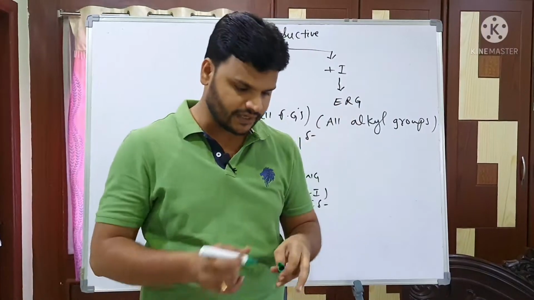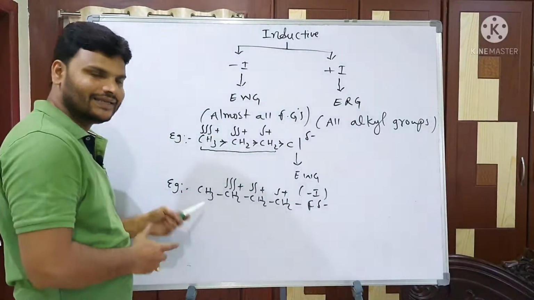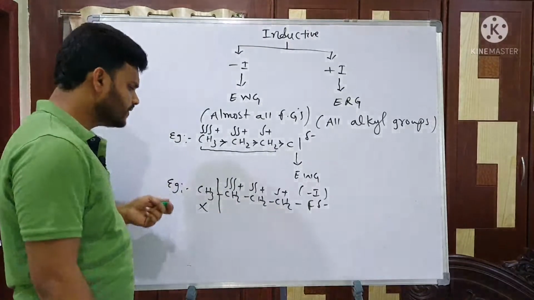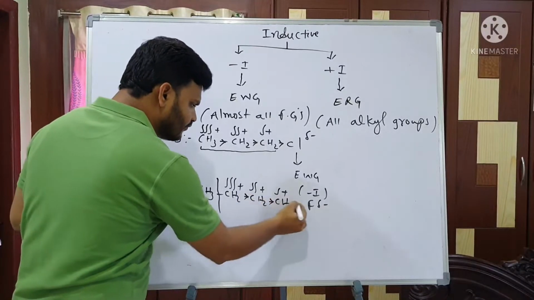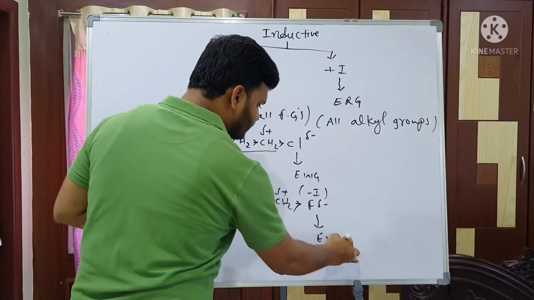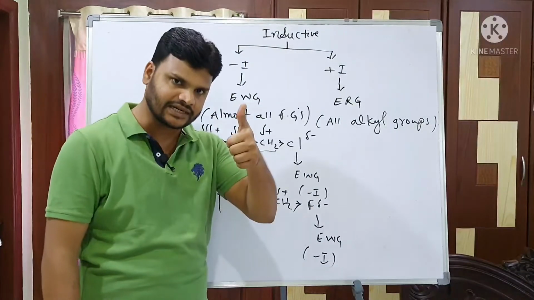It is only applicable up to 3 carbons. At the fourth carbon, inductive effect is negligible. Anyhow, here also electrons shift towards the fluorine side. Fluorine acts as an electron withdrawing group, and this is also an example of the minus I effect. Is it clear, my dear students?